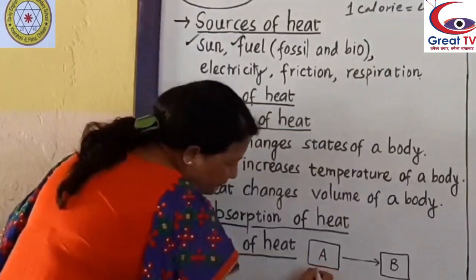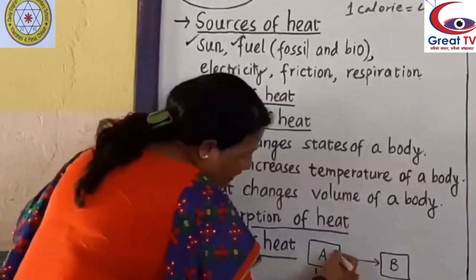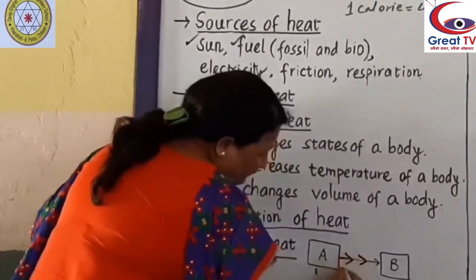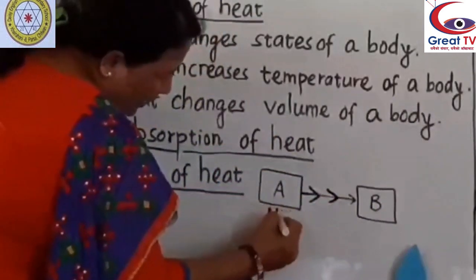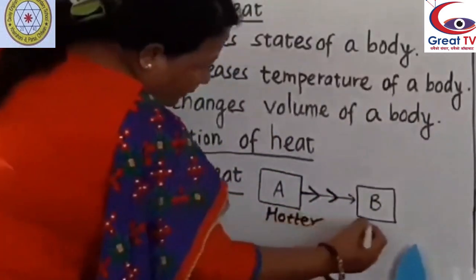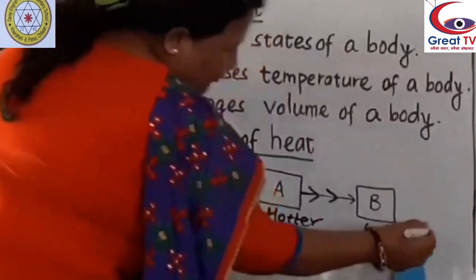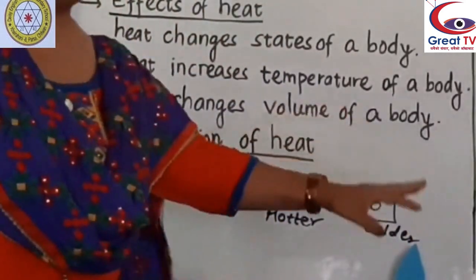Suppose A provides heat to B. A is the hotter body and B is the colder body.